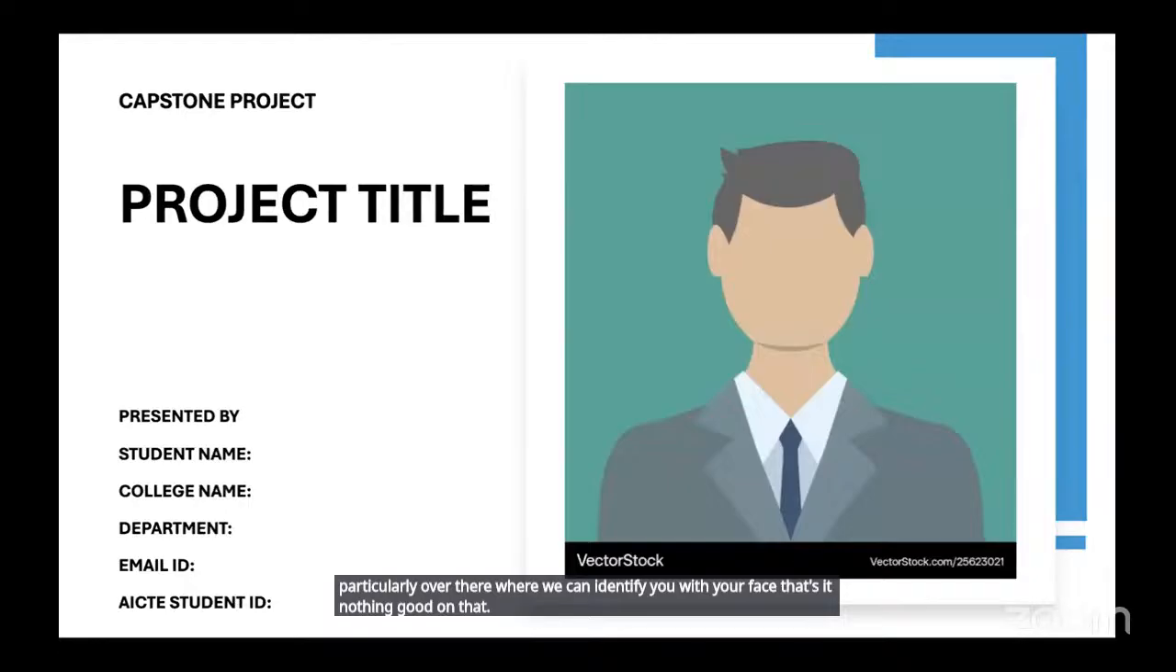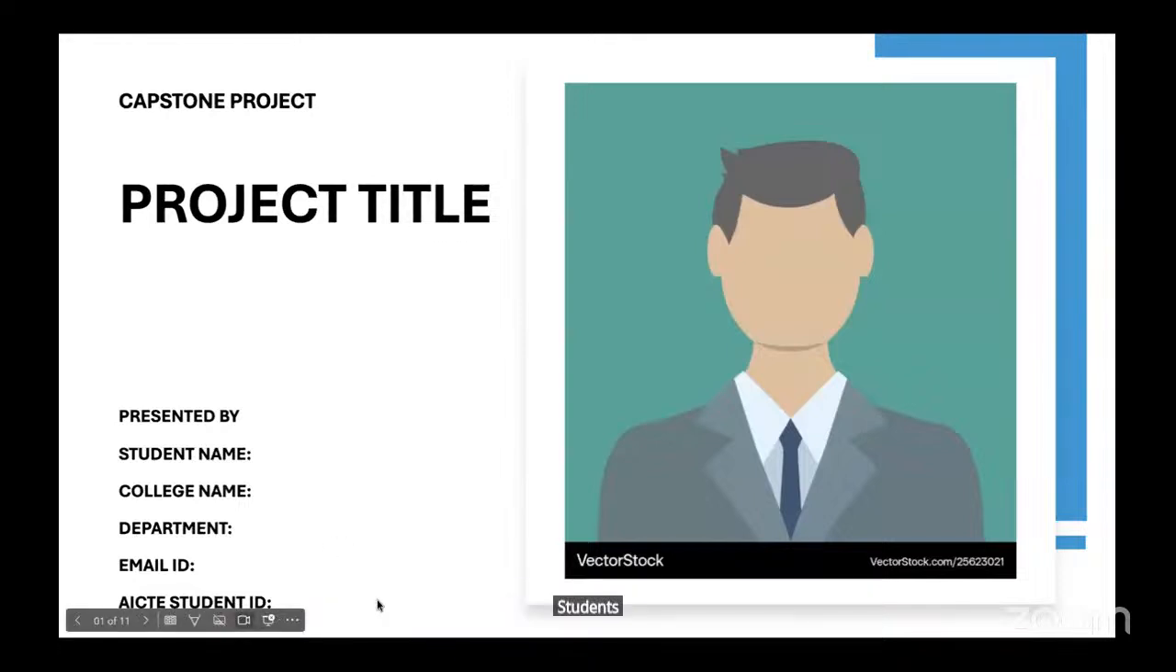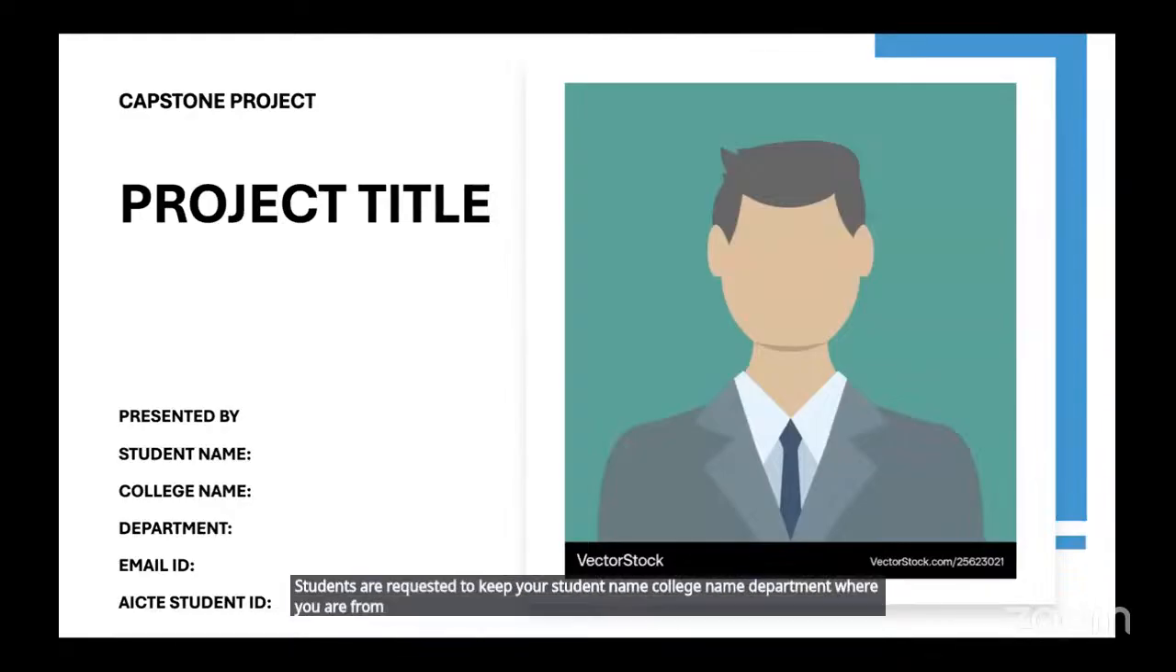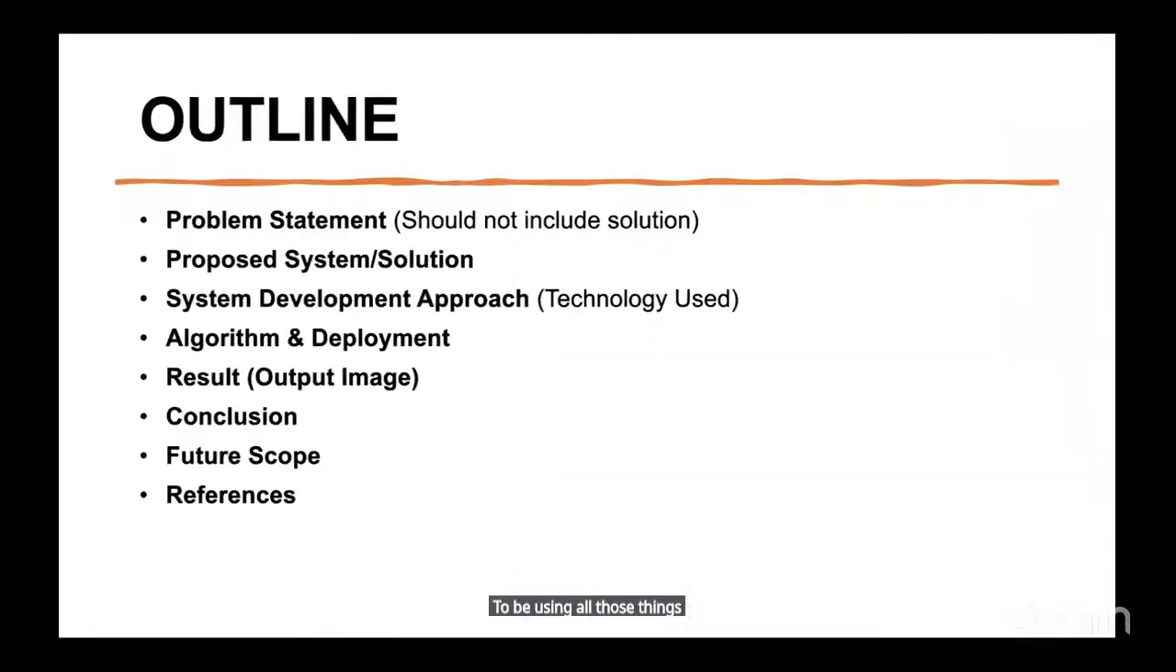Please explain your project in a better way so that people can understand what project you have done. Students are requested to keep your student name, college name, department, email ID, and the AICTE student ID. These are the things that were asked from you, and it is really important to keep all of them on the front page itself.